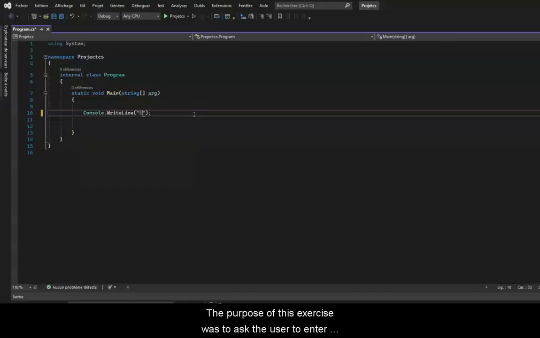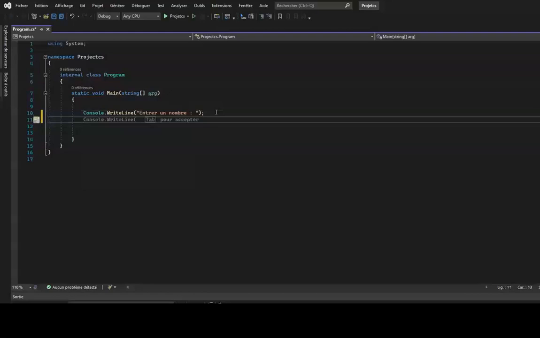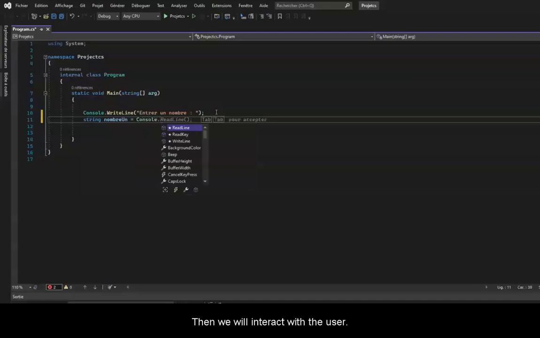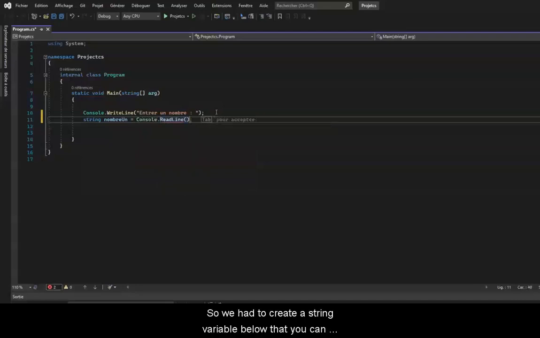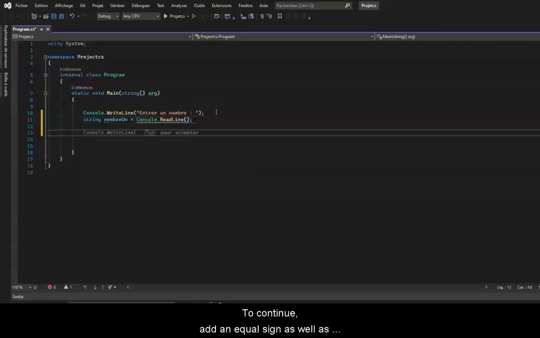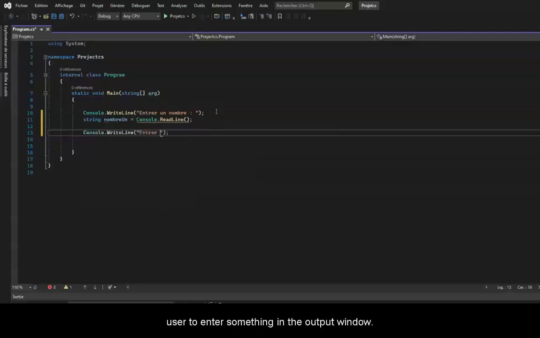The purpose of this exercise was to ask the user to enter two numbers, add them, and then display the result of this addition. So first we had to type Console.WriteLine. Then type "Enter a number: " with a white space in quotation marks, and don't forget the semicolon. Then we will interact with the user, so we had to create a string variable below that you can name number1, for example. To continue, add an equal sign as well as the Console.ReadLine function which allows the user to enter something in the output window. Don't forget the semicolons.